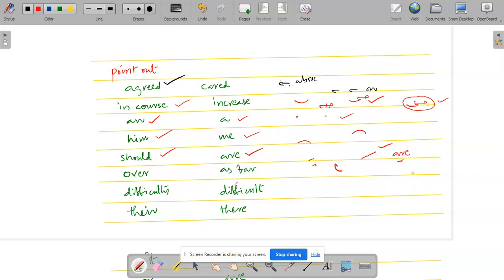thickened this one. And how we can write as far? This as far. If we want to write, then we can write like this. And difficulty. How we can write difficulty, difficult? We can write difficult. This is grammar log difficult. How we can write difficulty? D, F hook and K. We have to write like this. So that is the difference here we have to find.